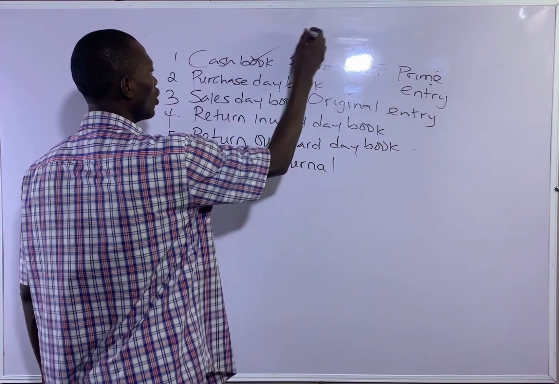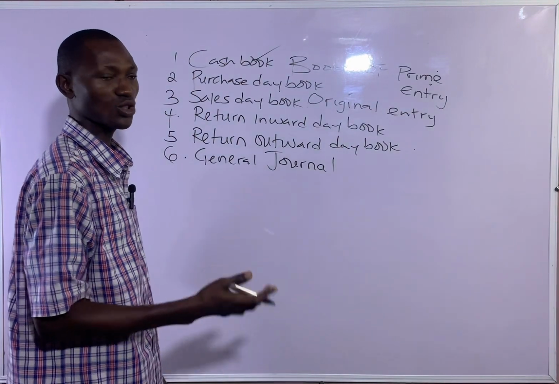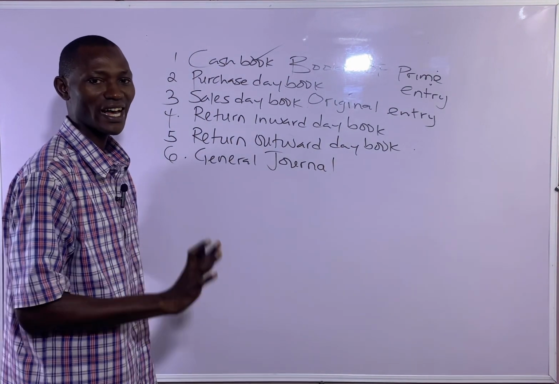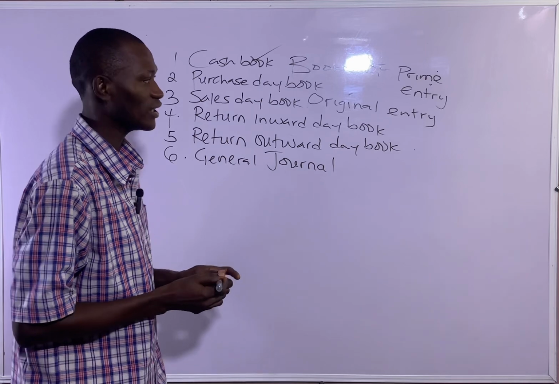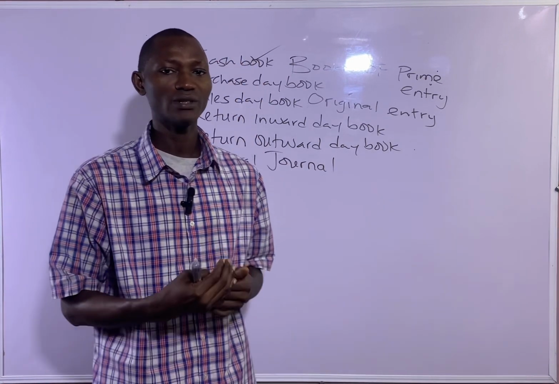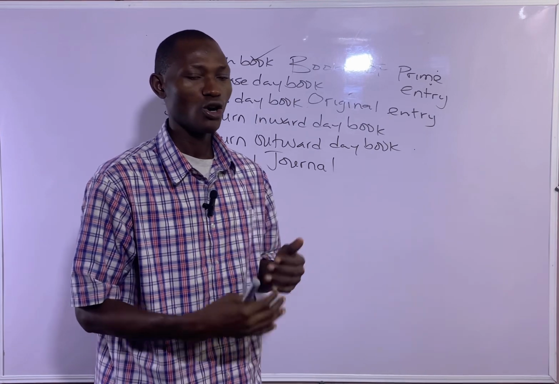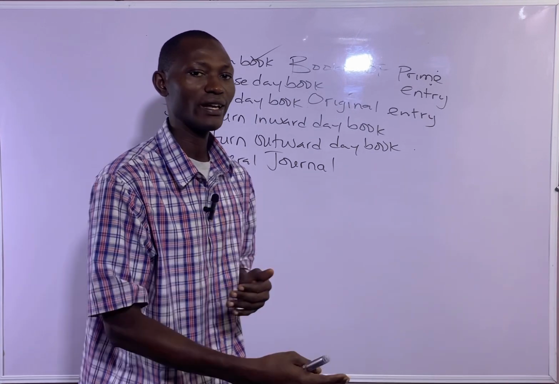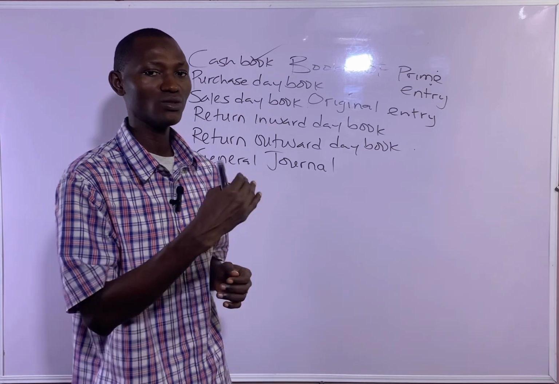So cash book, what is the function of the cash book? It is used to record any cash transactions. Cash transaction means whether you are paying by cash or you are receiving by cash, or whether you are paying by check or you are receiving by check.